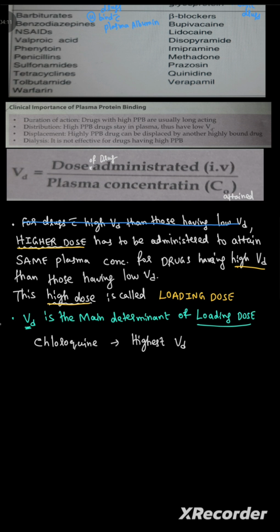This high dose is called the loading dose. VD is the main determinant of the loading dose. The chloroquine has the highest VD. Loading dose, the concept is mainly for the drugs with low volume of distribution.